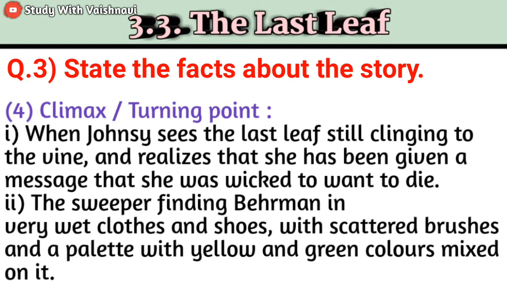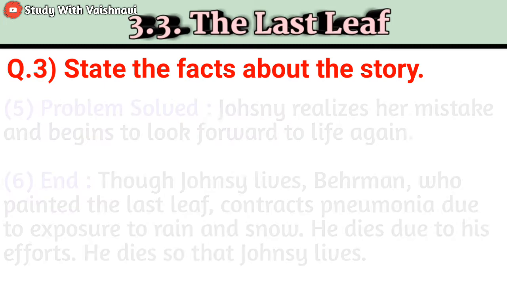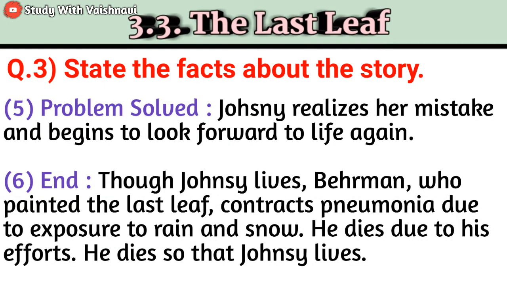Now next, the janitor found Behrman in very wet clothes and shoes with scattered brushes and a palette with yellow and green color mixed on it. Now next, problem solved. Johnsy realizes her mistake and begins to look forward to life again. Now next, that is last point, end. Though Johnsy lives, Behrman who painted the last leaf contracts pneumonia due to exposure to rain and snow. He dies due to her efforts. He died so that Johnsy lives.